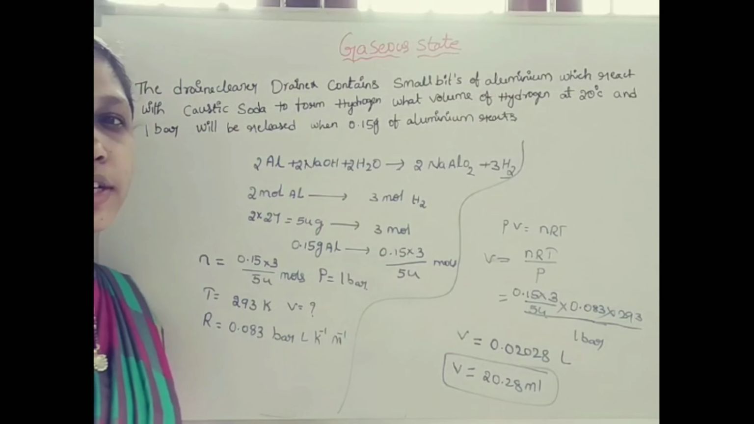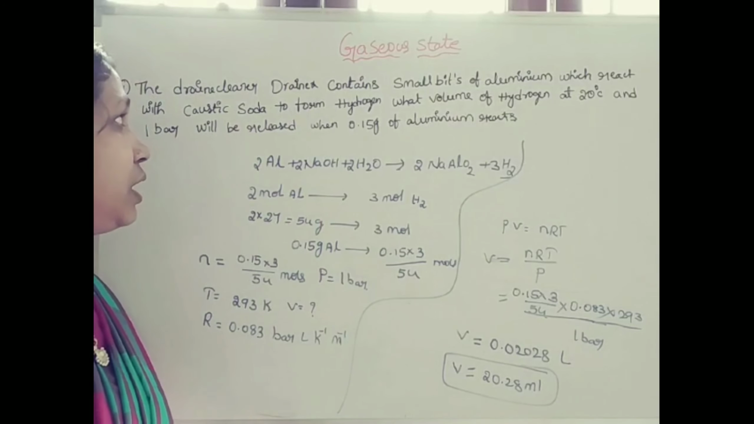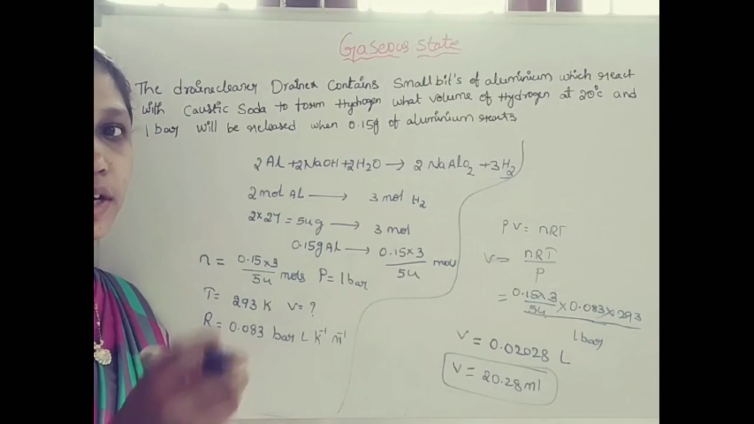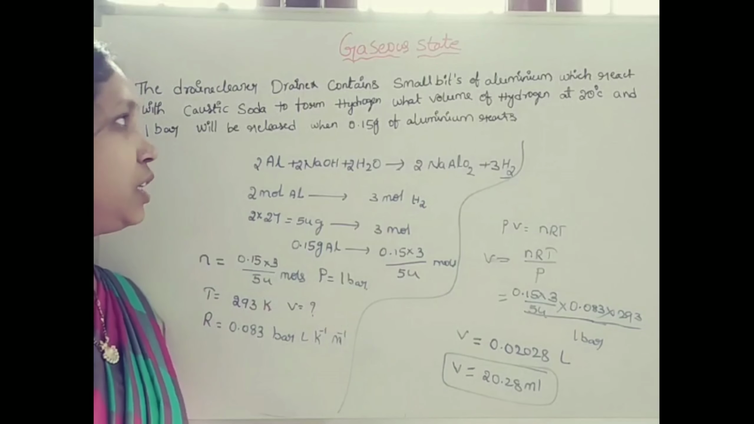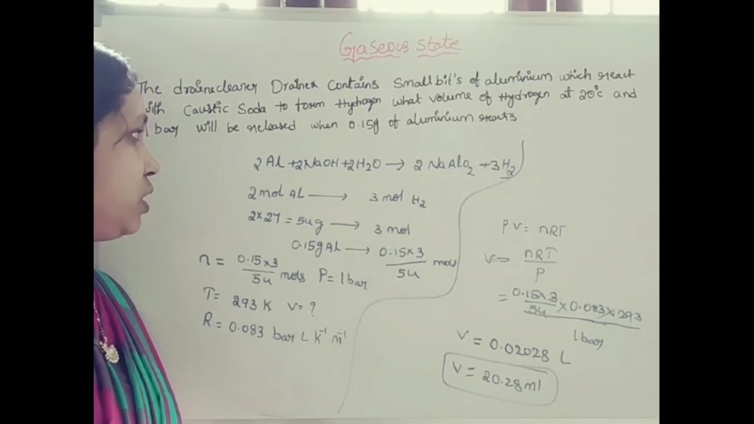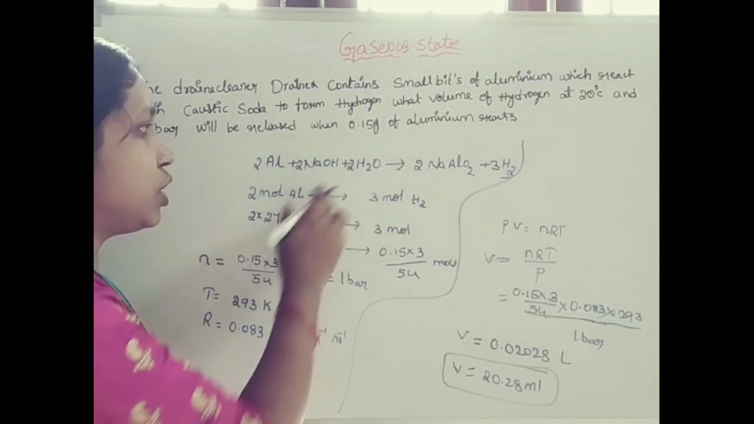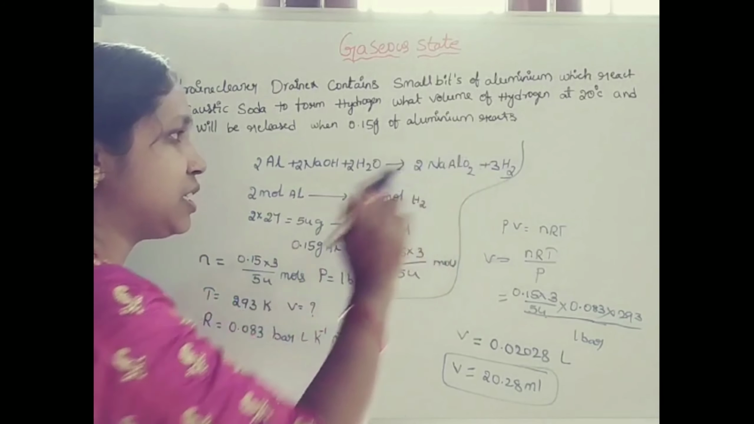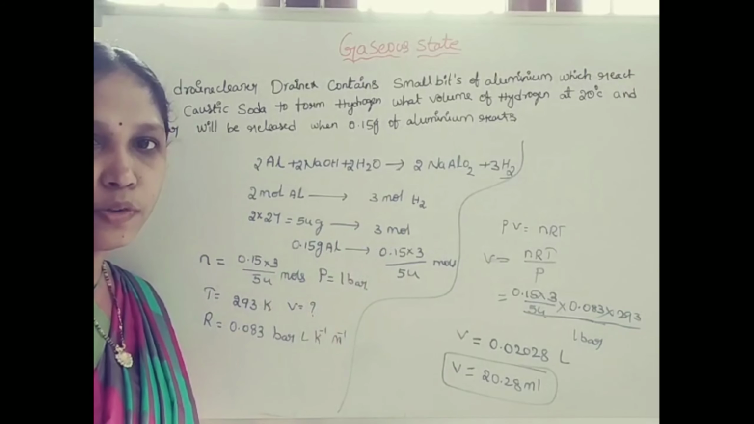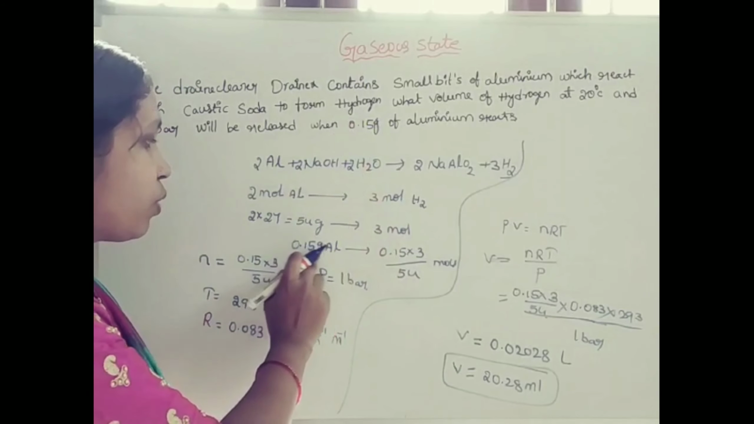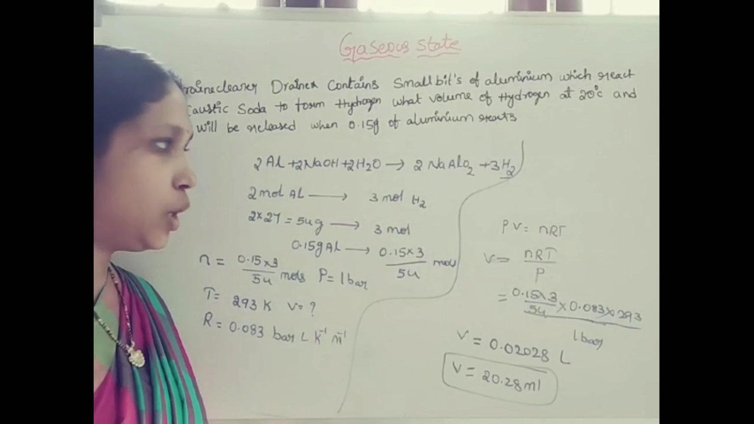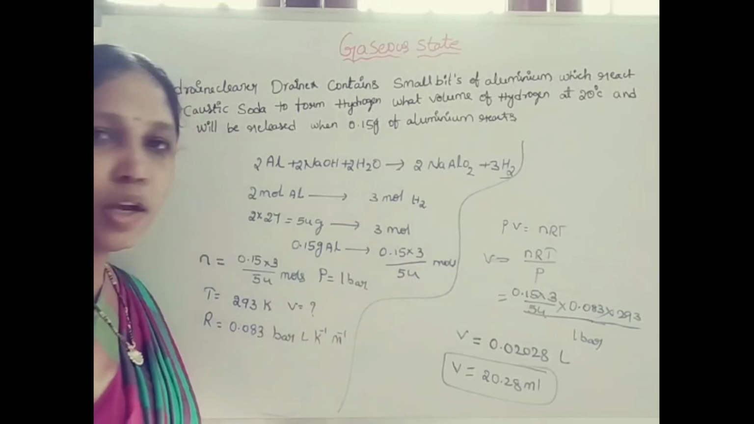See, the drain cleaner, the Drynex container, contains aluminium. If we drain it into water, it reacts with caustic soda and releases hydrogen. What is the reaction? Aluminium plus NaOH plus H2O gives sodium aluminate plus hydrogen. Here 54 grams of aluminium releases 3 moles of hydrogen. Then in the question he gave us 0.15 grams of aluminium. It produces a number of moles of hydrogen equal to 0.15 into 3 by 54.